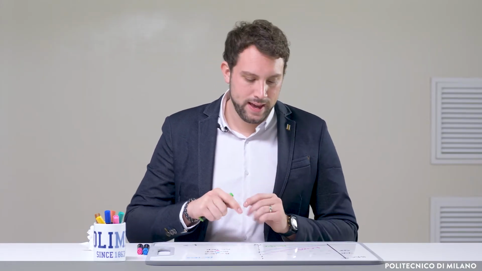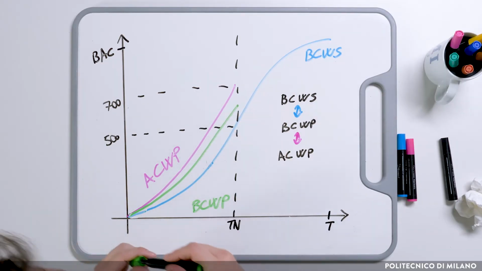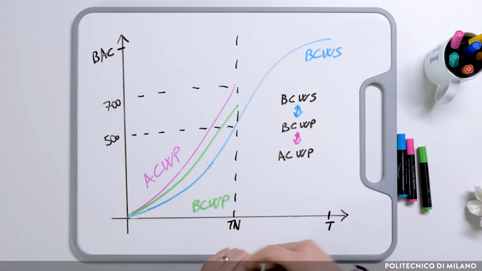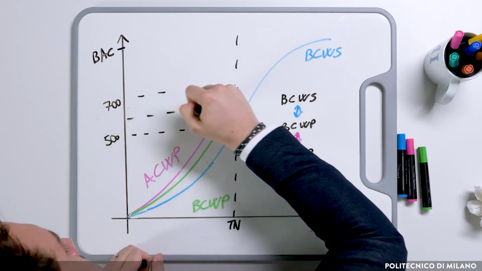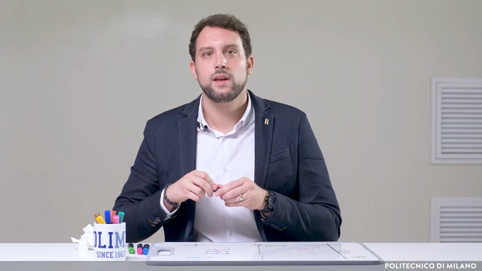Let's make another simple example, where we still have ACWP equal to 700 and BCWS equal to 500, but the BCWP now equals 600. In this case, we still would have an ACWP higher than the BCWP, and therefore an inefficient project.